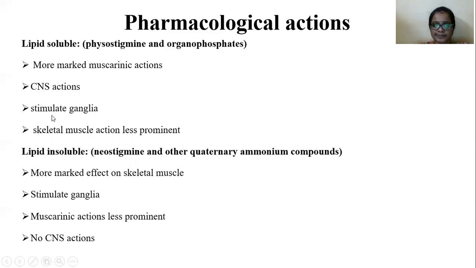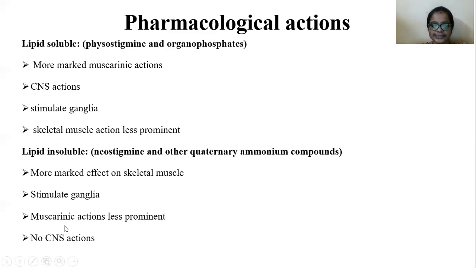And they stimulate the ganglia. They activate muscarinic receptors more, so lipid soluble drugs show more marked muscarinic actions. Their action on skeletal muscle is somewhat less prominent, while lipid insoluble drugs have less prominent muscarinic actions. They are less likely to activate the muscarinic receptor. There are no central actions because lipid insoluble drugs do not cross the blood brain barrier.